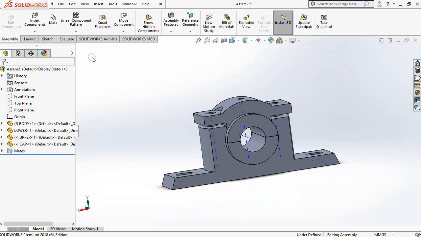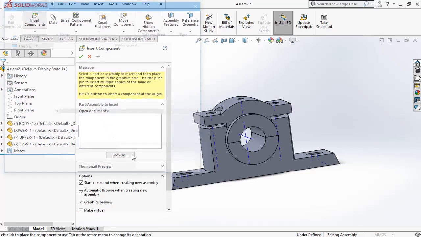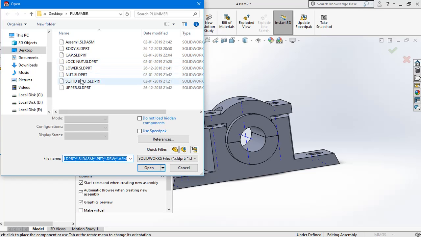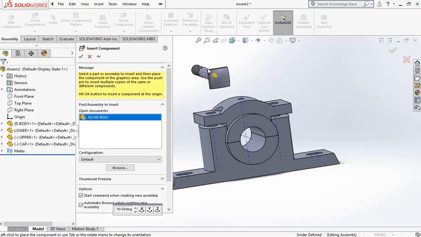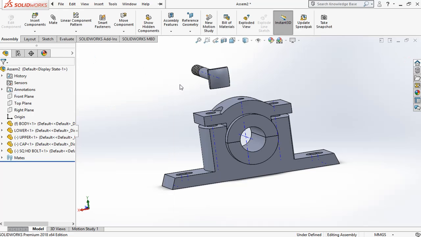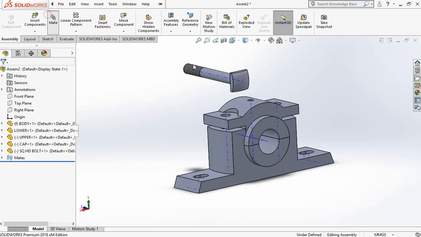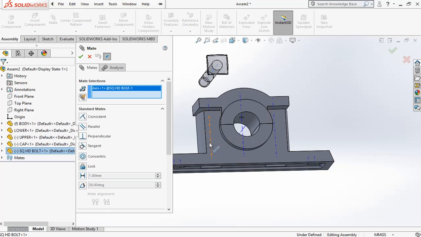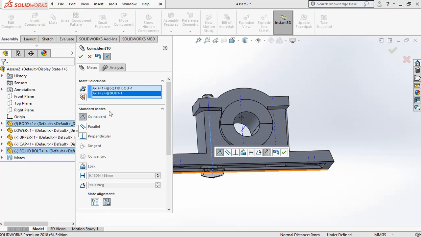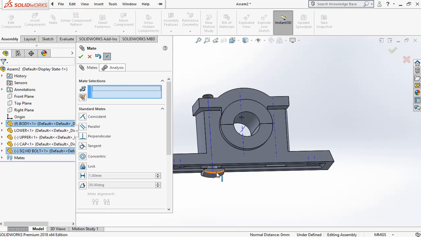Okay. Insert the next component, the square headed bolt. Similarly, give the mating condition: this axis must be coinciding with this axis. We can change the alignment, reverse the alignment, like this. Okay.